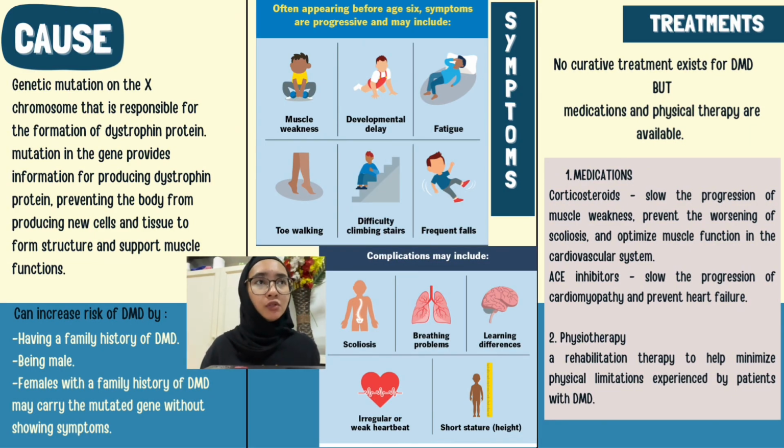So what are the treatments for Duchenne muscular dystrophy? Studies show that no curative treatment exists for Duchenne muscular dystrophy, but medication and physical therapy are available. First, the medication. Medications such as corticosteroids can slow the progression of muscle weakness, prevent the worsening of scoliosis, and optimize muscle function in the cardiovascular system. There are also medications such as ACE inhibitors that can slow the progression of cardiomyopathy and prevent heart failure.